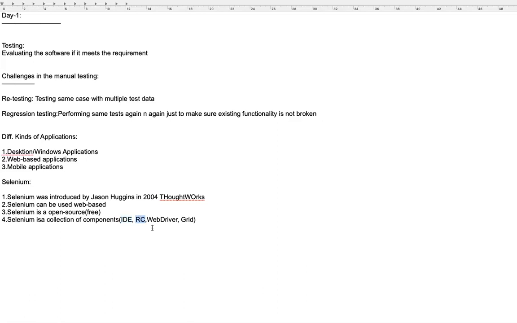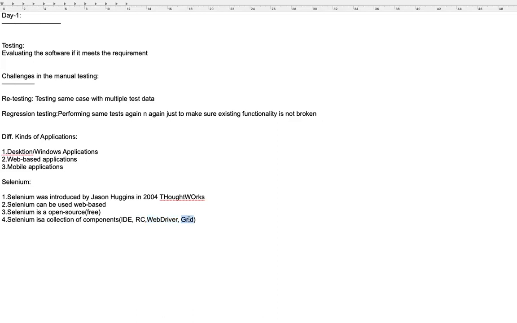Then there was RC. Now it is not there. It has been deprecated. It's no longer supported. That's called Remote Control, where the actions can be executed using a medium called JavaScript. Then came WebDriver. This is the most widely used component. Whenever someone says that they are using Selenium, or asks you whether you know Selenium, they are mostly talking about WebDriver. WebDriver is an API which can be used to automate web-based applications.